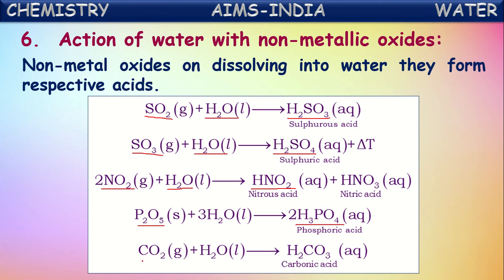Okay, next, carbon dioxide on dissolving into water forms carbonic acid. Actually, this reaction occurs in the formation of drinking soda, soft drinks also. What do they do? They dissolve this carbon dioxide gas into water. Then this carbon dioxide, a non-metallic oxide, on dissolving into water, forms its respective acid called carbonic acid.